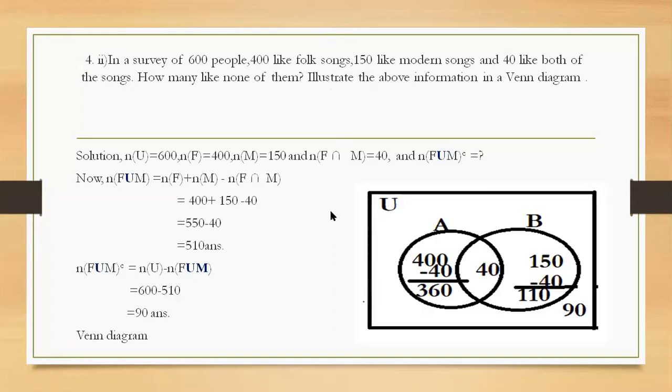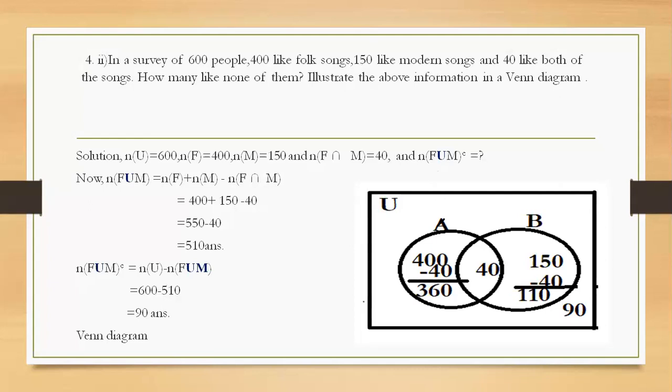Look here, children. First of all, we write the topic, a Venn diagram, and draw one universal set here. In this Venn diagram, what should you write here?